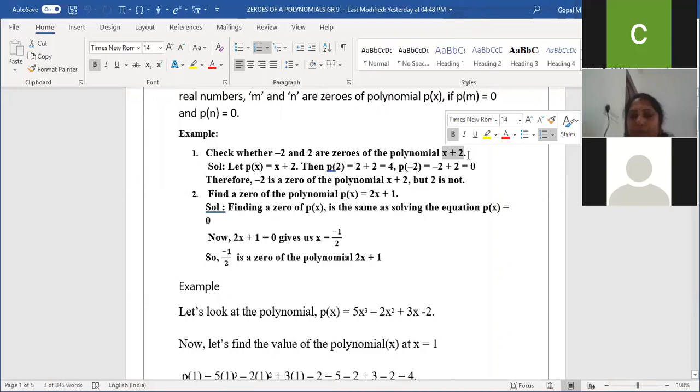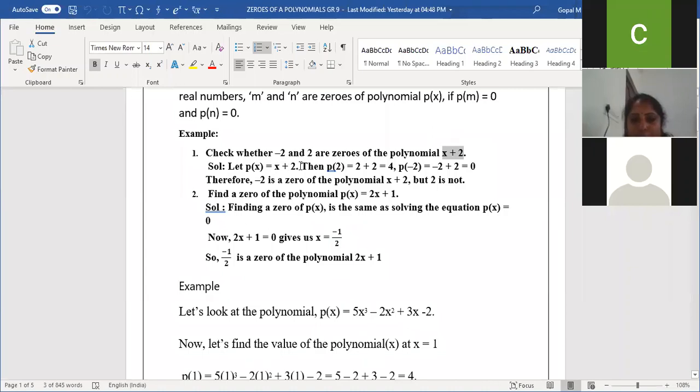Ma'am, one term, ma'am. Two terms. x is one term, 2 is one term. Ajay, don't get confused. If I give only x, that is a monomial, that is only one term. Here, x and 2 are there, so two terms are there. This x plus 2, I'll call this p of x. p of x is a polynomial value. p of x is equal to x plus 2.